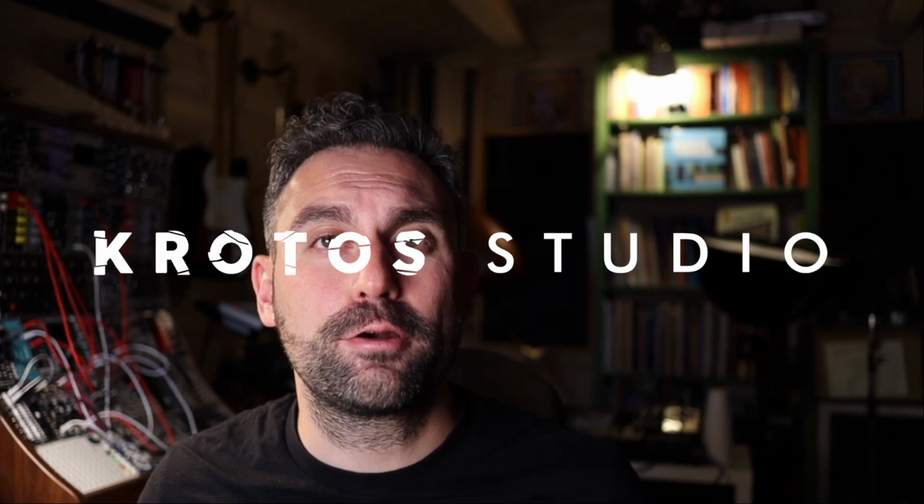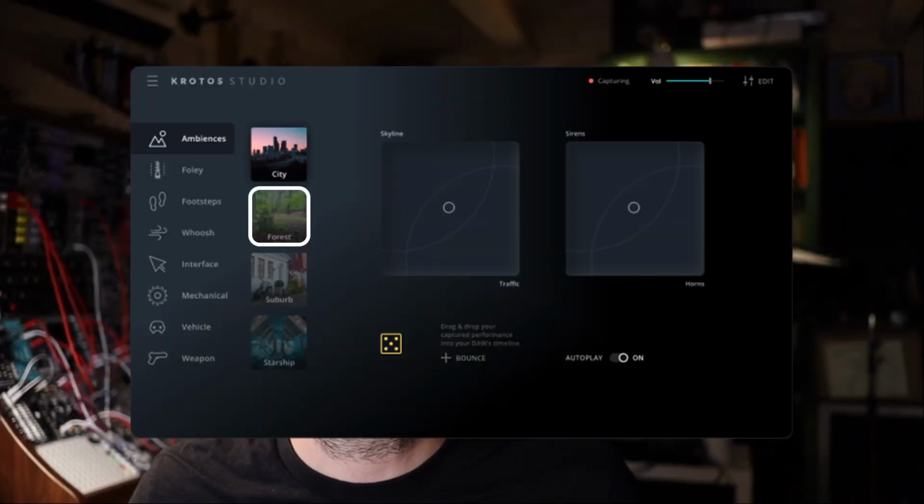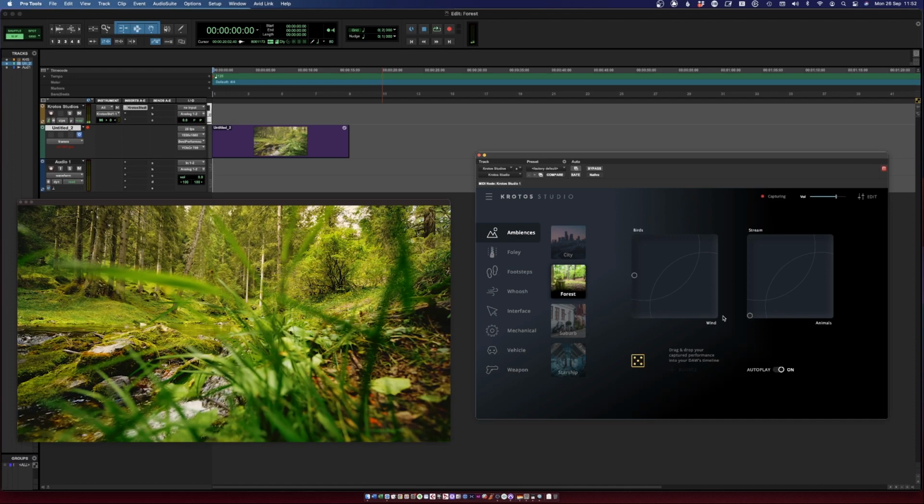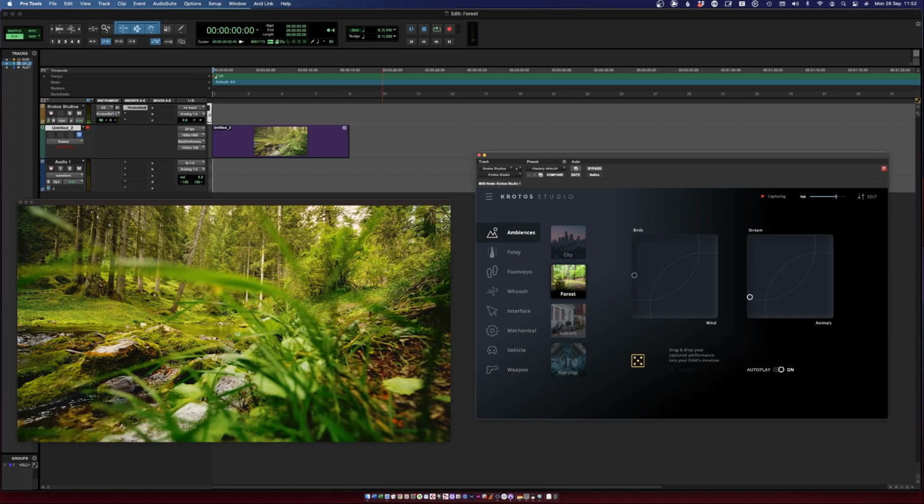Do you want to create ambient sound effects for a forest scene? I'll show you how in seconds. Krotos Studio has a perfect preset for this. Here you have the footage of a stream in a forest that needs sound. Let's start by bringing some of the wildlife sounds in and some of the stream.